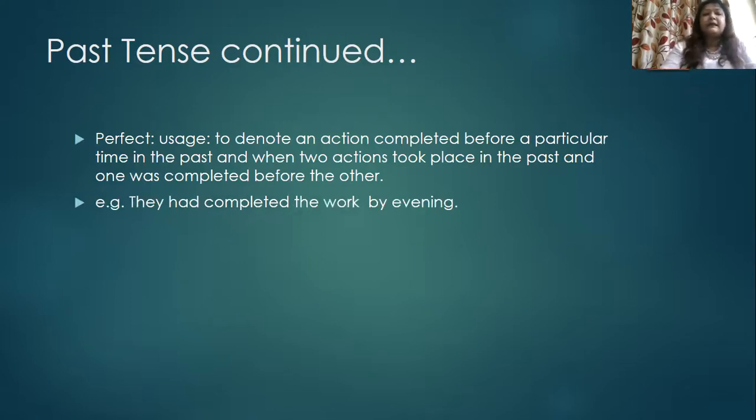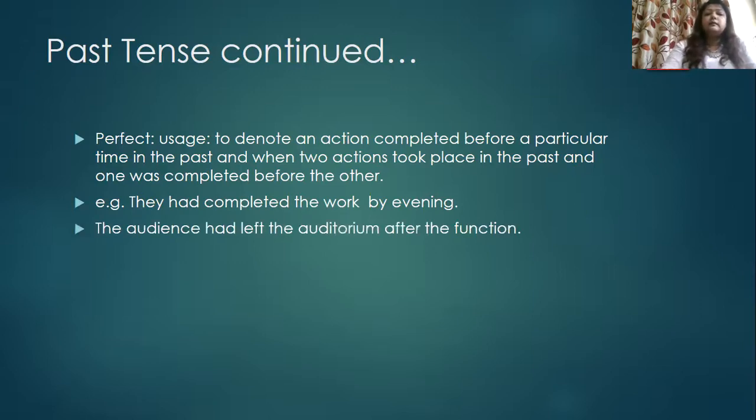For example, they had completed the work by evening. So before the evening had come to an end, they had completed the work. The audience had left the auditorium after the function. So again, a particular time in the past, that is after the function, the audience had left. So we are using past perfect tense in both the cases.